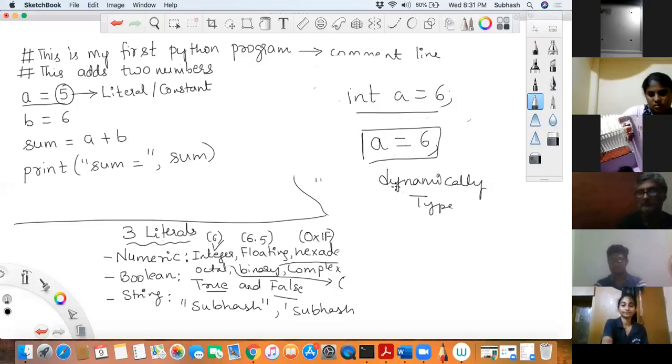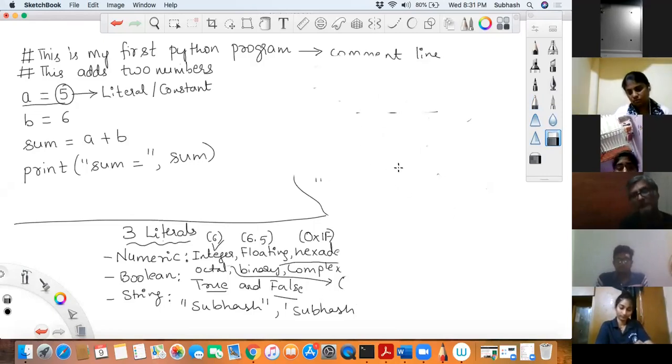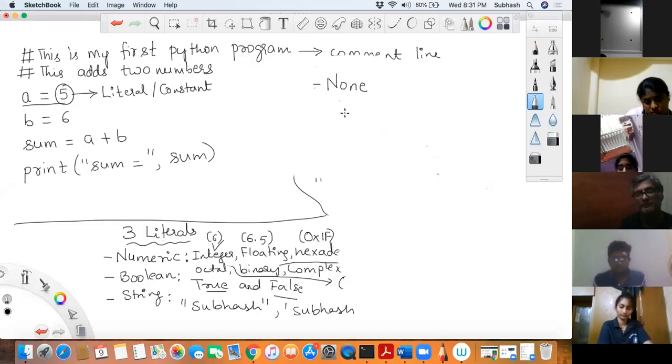Now, having said that, there are data types in Python also. So what are those data types? Listen to me carefully, I'll tell you what those types are, and later I'll go into more detail. The first type is none. I will not be explaining it in today's session. I'll be explaining it once I start with functions and all those things, in a future class. The first data type is none.